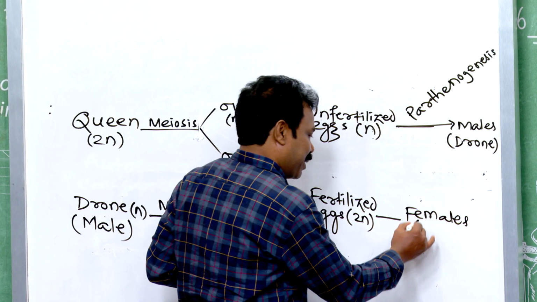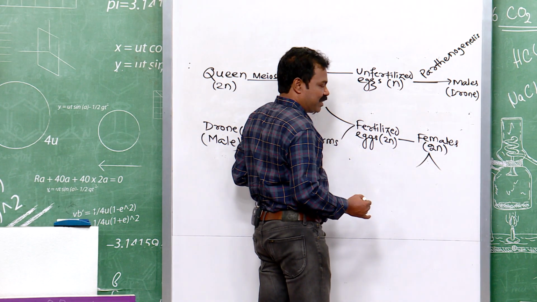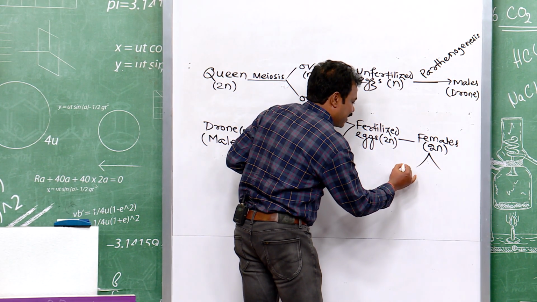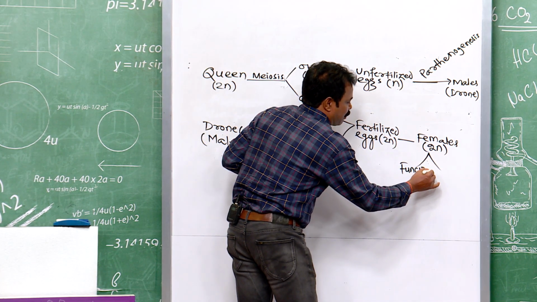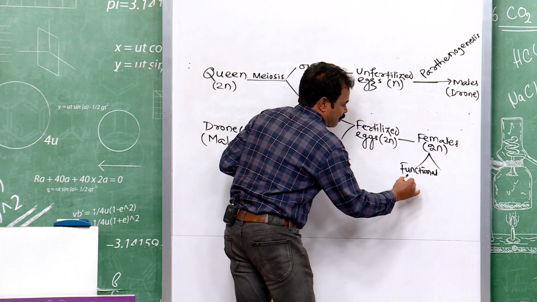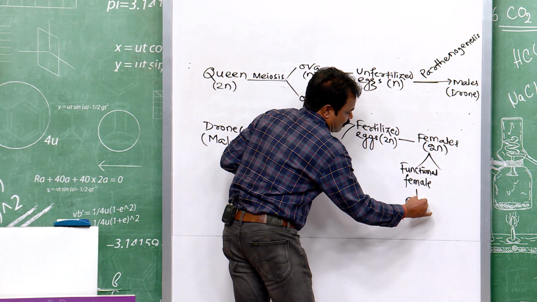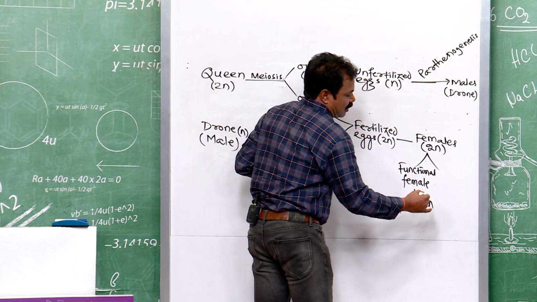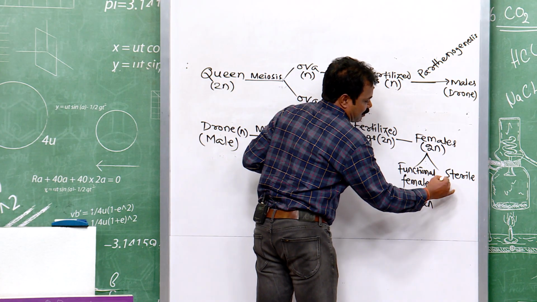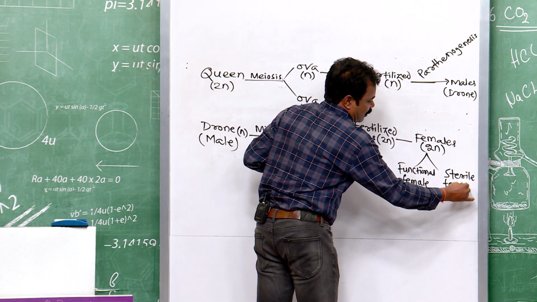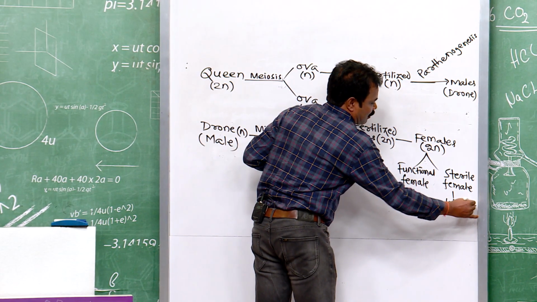So, the females have diploid number of chromosomes, 2n number of chromosomes. Out of these females, the functional female is called queen, and the sterile female is called worker.